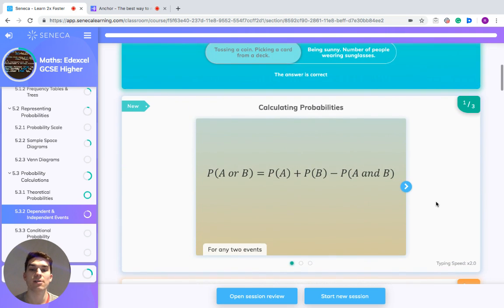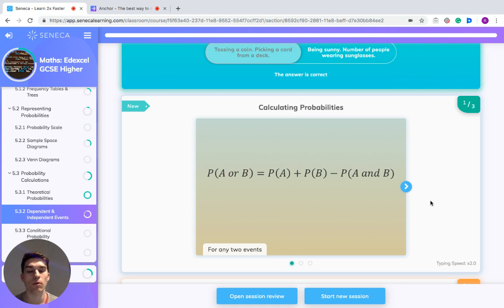Now, you also need to know how to calculate certain probabilities. For any two events, let's call those events A and B, if you want to know the probability of event A or B happening, so either, you don't mind which, then you can take the probability of A, add it to the probability of B, and then take away the probability of both A and B happening.